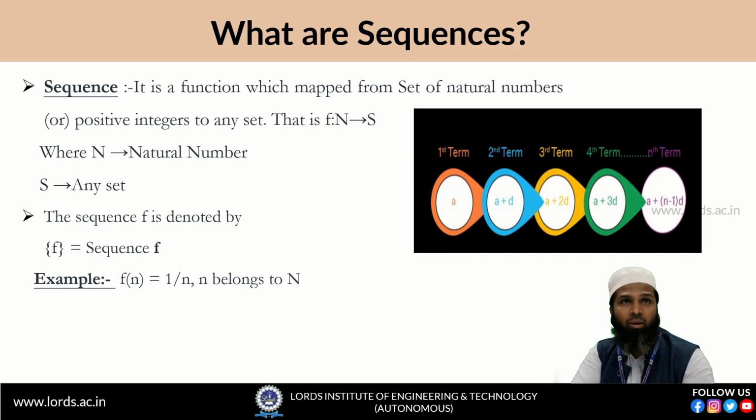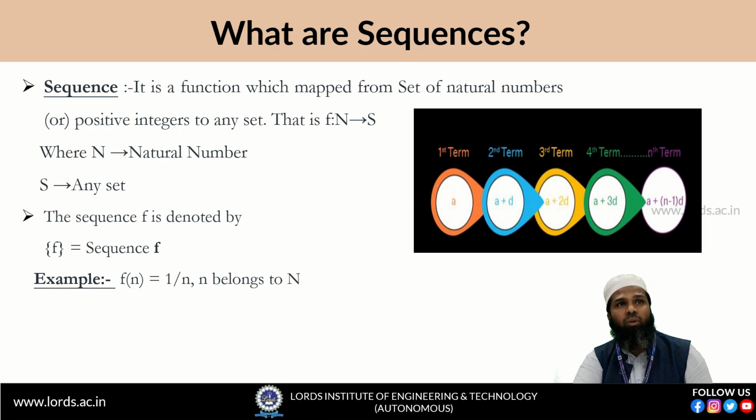Now let us have a look at the sequence. If you have a full grasp of the concepts of set as well as function, we can easily understand what a sequence is. A sequence is also a function. It is a function which maps from the set of positive integers or natural numbers to any set S. That's why we write, as you can see in the slide, f maps from N to S. Basically, a sequence is a function whose domain is the set of positive integers, the natural numbers, and whose co-domain is the set S.